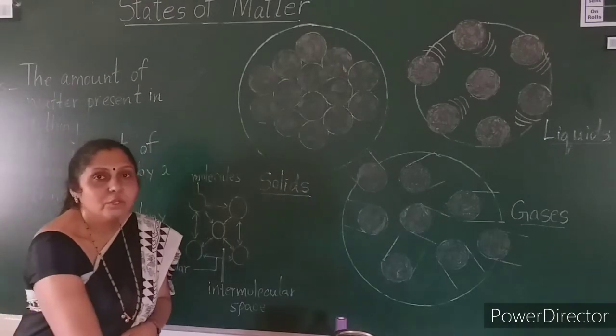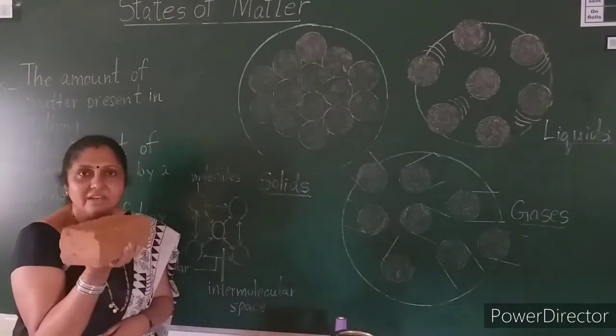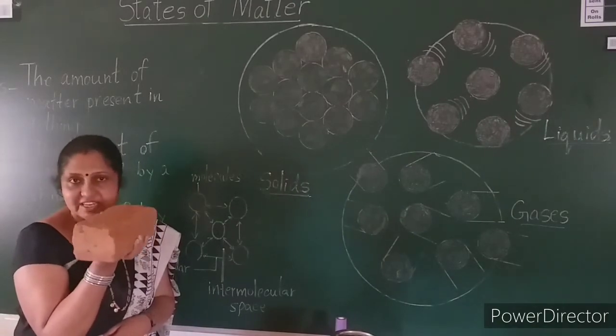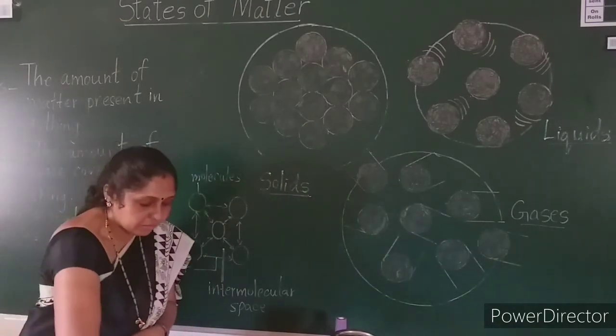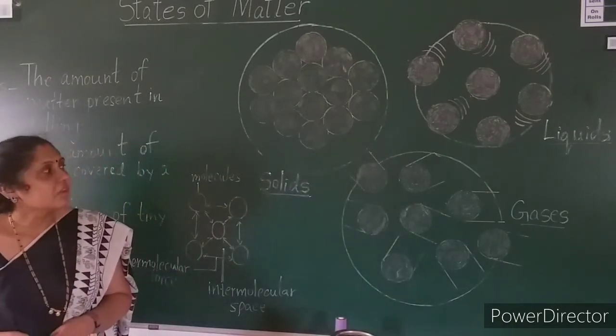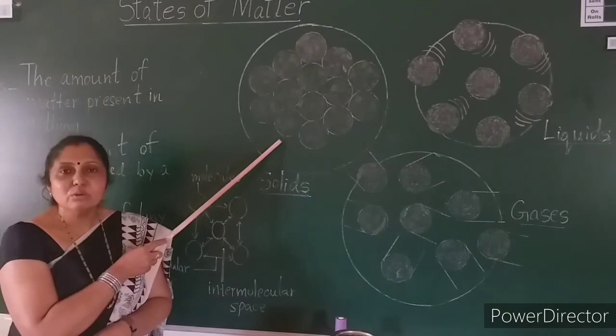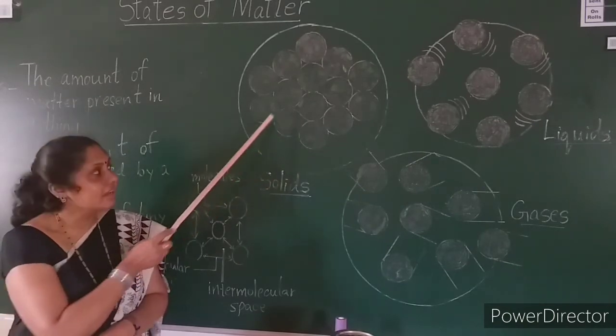Now here you have a brick, that is a solid, and it has its own shape, and when you keep it on a table, it covers the space. Is it clear, children, when it comes to solids? Are you very clear with this?